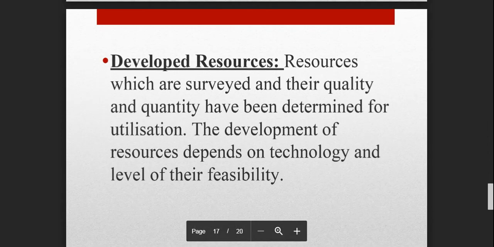Next is developed resources. Resources which are surveyed and their quality and quantity have been determined for utilization. The development of resources depends upon technology and level of their feasibility. So the developed resources are basically जो हम सर्वे कर चुके हैं, जो हम फाइंड आउट कर चुके हैं, और उनकी क्वांटिटी और क्वालिटी के बारे में हम लोगों को पता है कि कितना कितना यूज हो रहा है. So these resources depend basically upon the technology and the level of their feasibility.